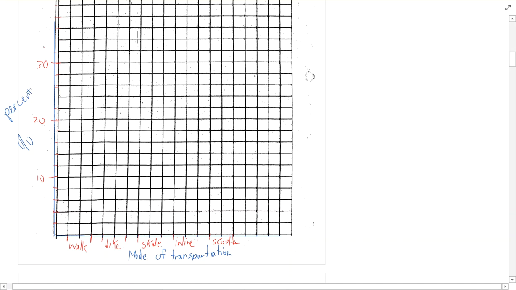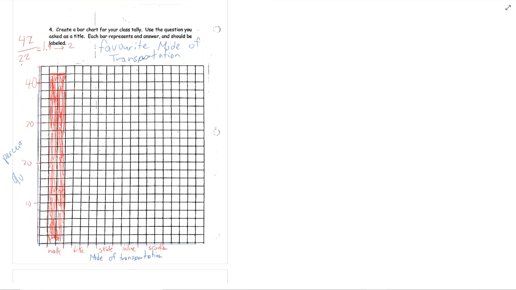Okay, so for bike, I had 21%. Halfway between 20 and 22 is going to be 21. So I'll shade that bar in. Now you can see I like to leave a space in between the bars so they stand out. However, sometimes you don't have enough room and you can't. Skateboarding was also 21%, so I will shade it in.